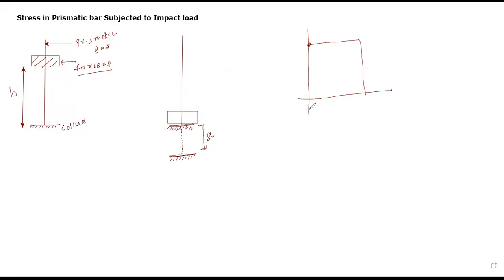Yes or no? So this is the traveling distance h due to application of the sudden load in the form of the impact, and further traveling happens by amount delta L. Is it clear or not? Please confirm. आपका लोड वर्सेस डिफॉर्मेशन डायग्राम सडन केस जैसा ही आएगा, लेकिन थोड़ा बहुत डिफरेंस है. क्लियर है स्टूडेंट्स? प्लीज कंफर्म इन चैट बॉक्स. This is your deformation and this is your load. I hope it is clear to all of you.